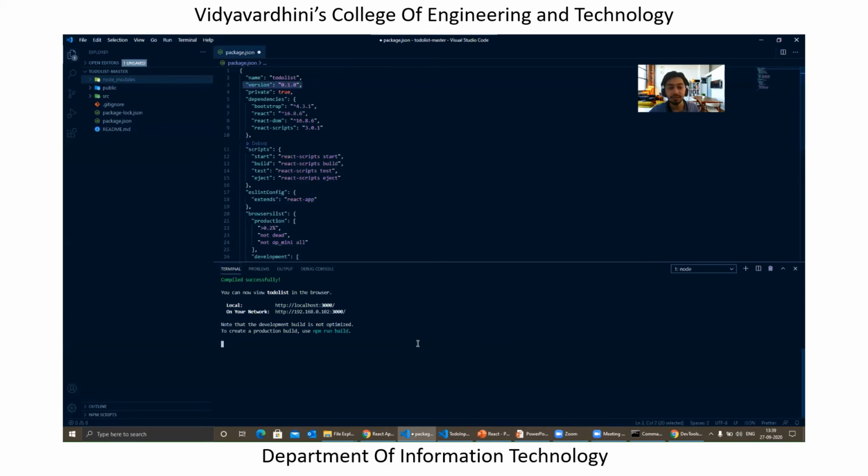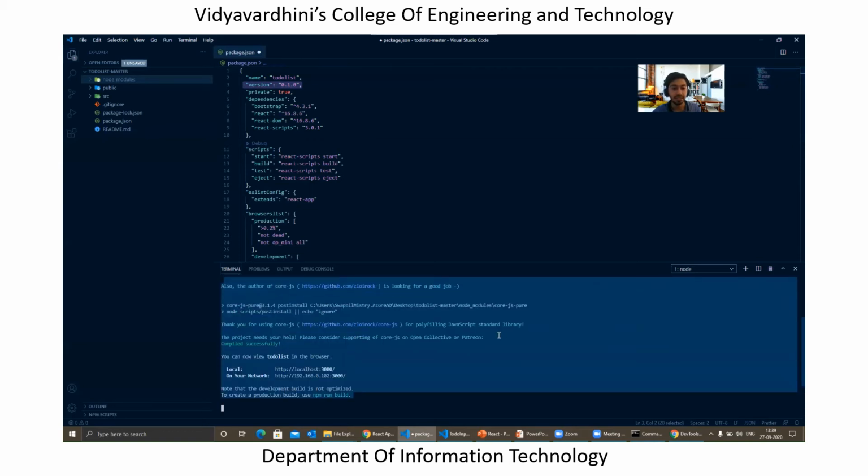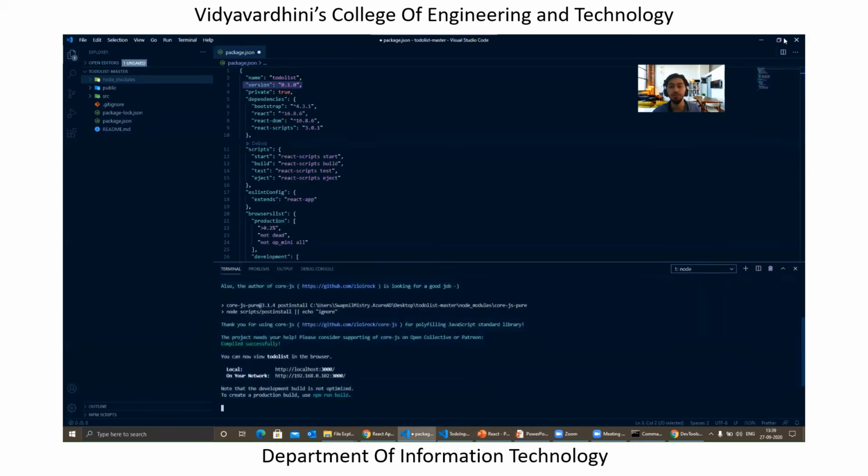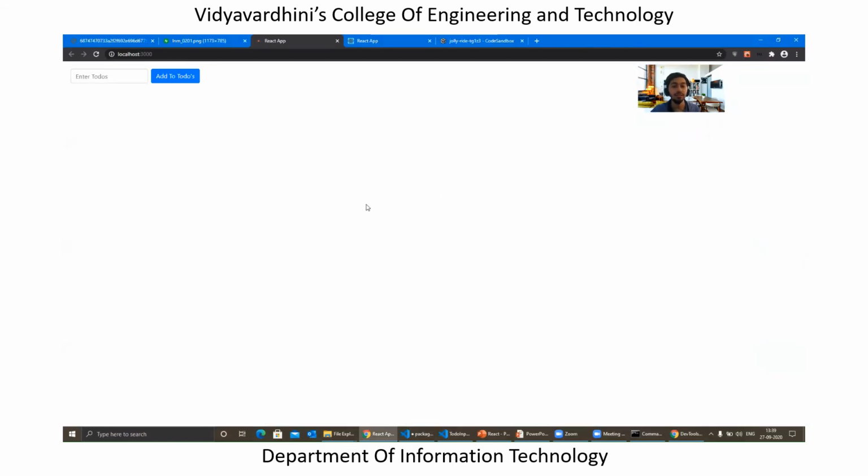And once everything is done, and you run npm start in the specific directory, your server gets started and you must see your website in the browser, right? So in this case, this is the to-do list. I just typed npm start, and you can see things here. So the to-do list is here, right? This gives you a basic context of the structure of the React app.